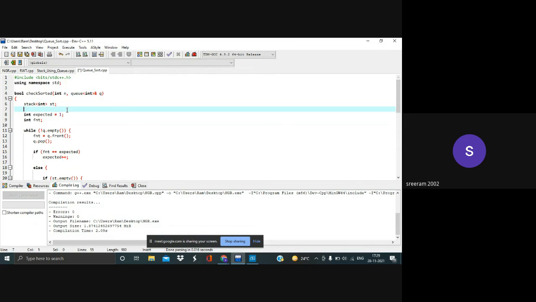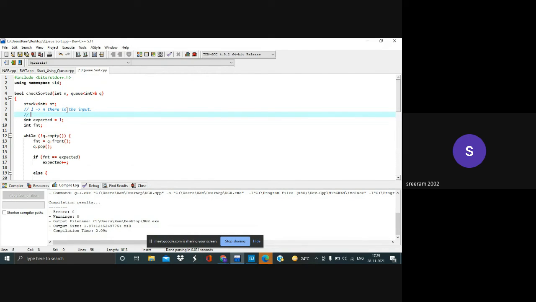As I've told you, every element from 1 to n. I forgot to tell you in the beginning of the question, but every element between 1 to n is there in the input and is unique. So every element from 1 to n is there in the input, and there are no repetitions. So our expected element will obviously be 1. We're checking if the queue is empty.